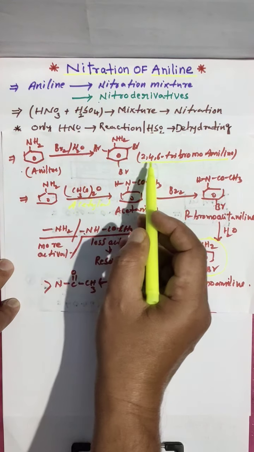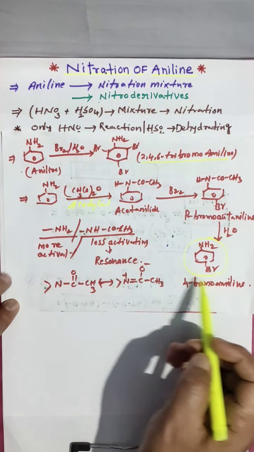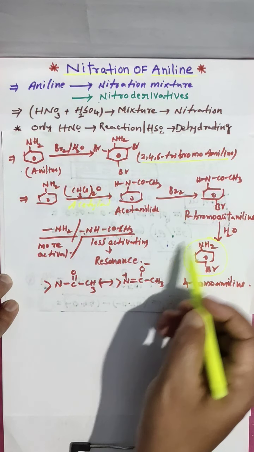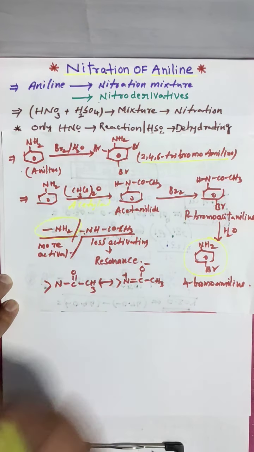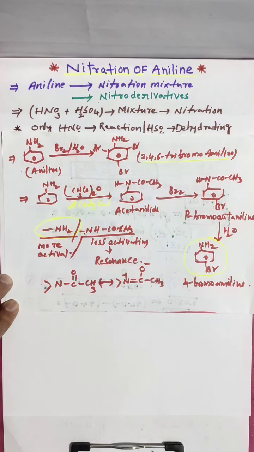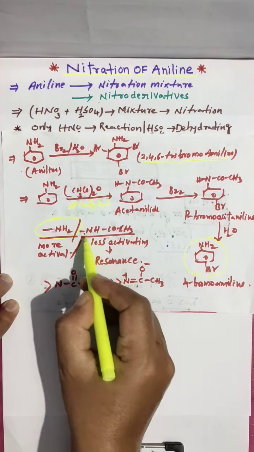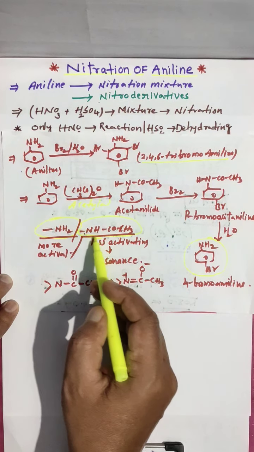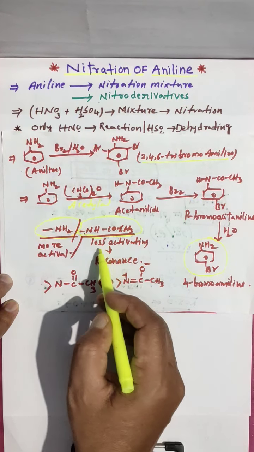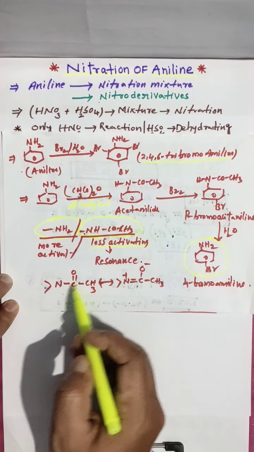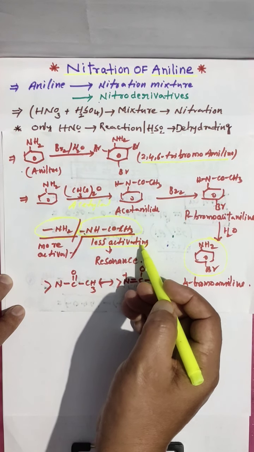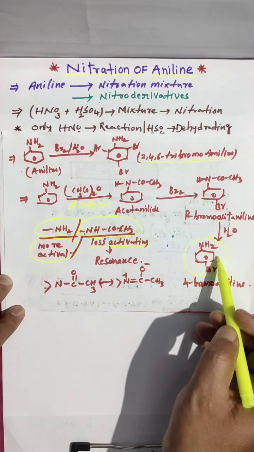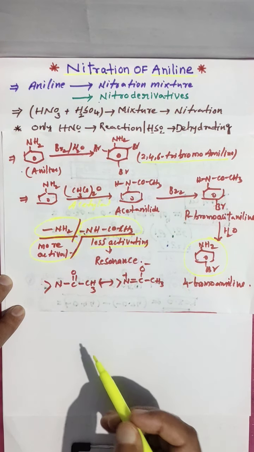Why acetylation? NH2 is a very strong ortho para director. But when treated with acetic anhydride, we get NHCOCH3, which activates the ring less than NH2. That's why we got the mono substituted product.